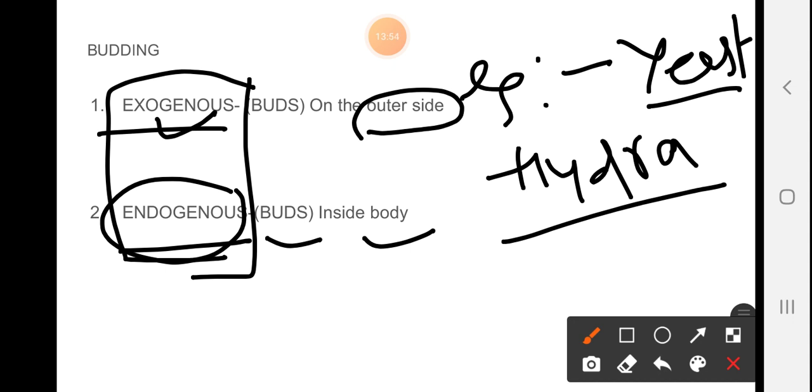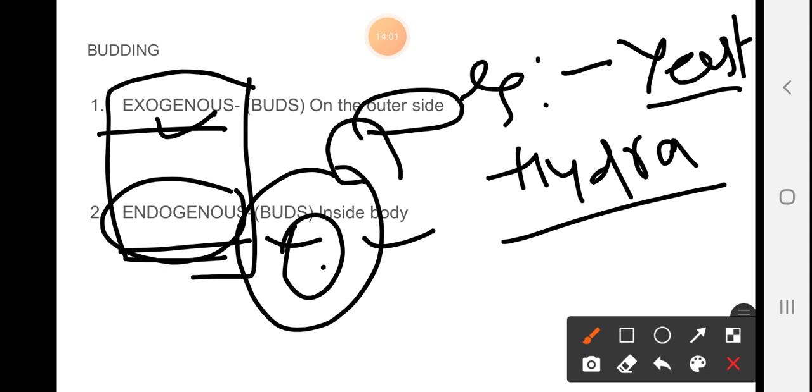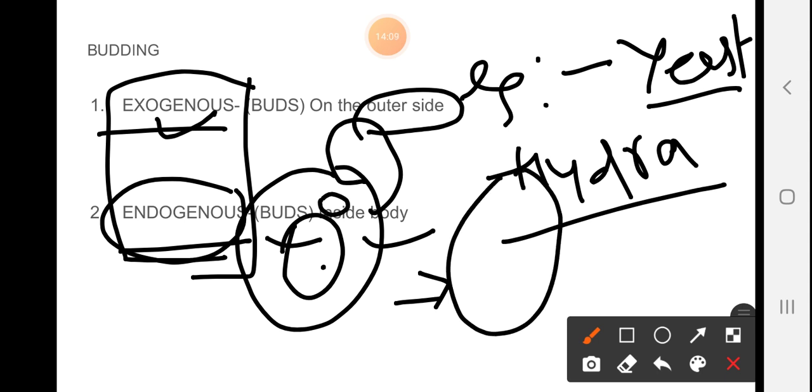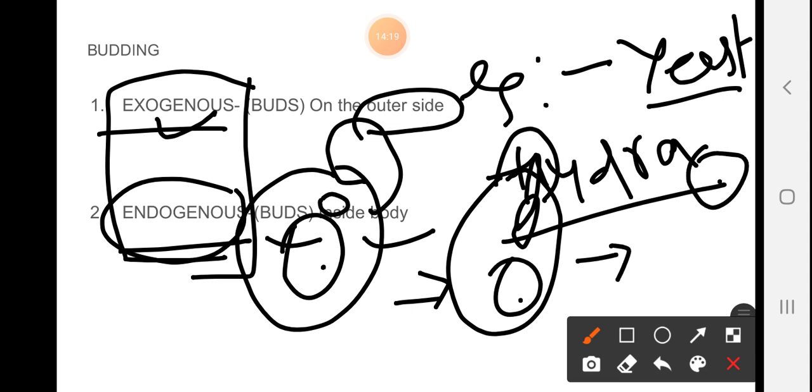When we see the structure of yeast, we see a structure like this, which is mentioned in your NCERT. This is your nucleus. I have said that first the nucleus would divide and then cytokinesis would take place. Now the parent body is here and the daughter cell is this. So this type of division takes place in yeast, and this is budding.